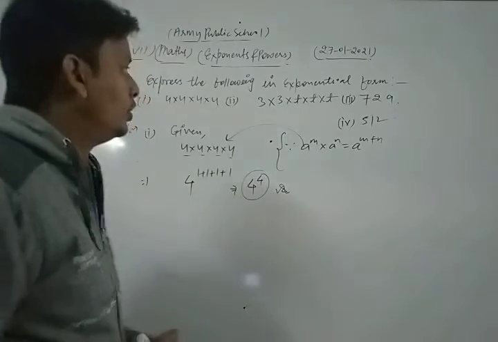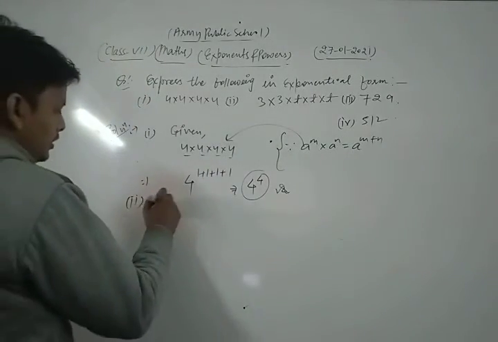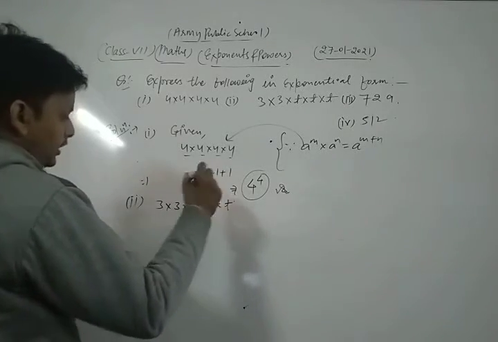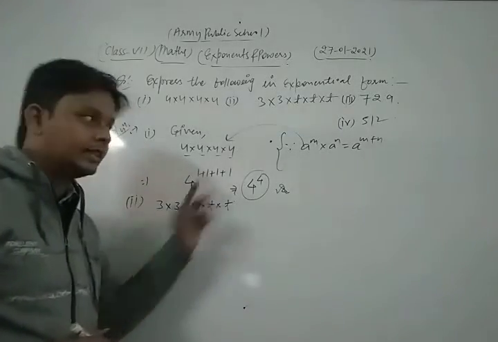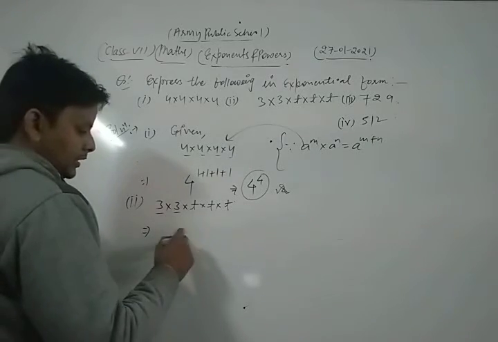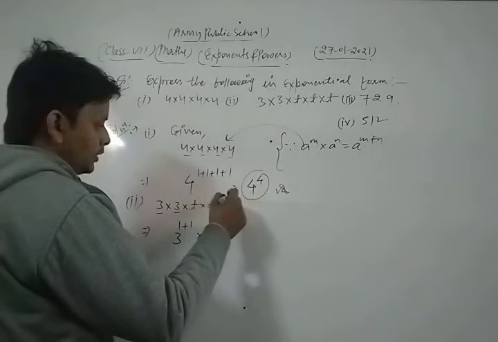Okay, dear friends. Now we take and solve the second part of this question, which is 3 into 3 into 3 into 3 into t. Now let's see. First of all, we apply the laws of exponent also. Here 3 is the same, the bases are the same, so 3 to the power 1 plus 1 into t to the power 1 plus 1 plus 1.